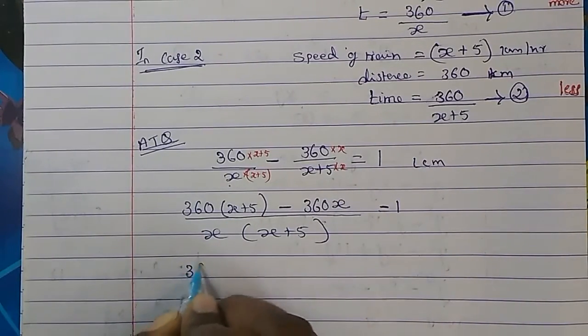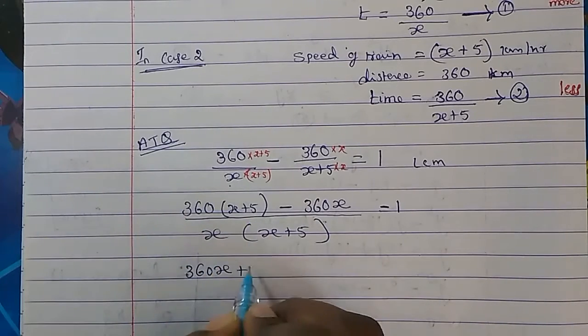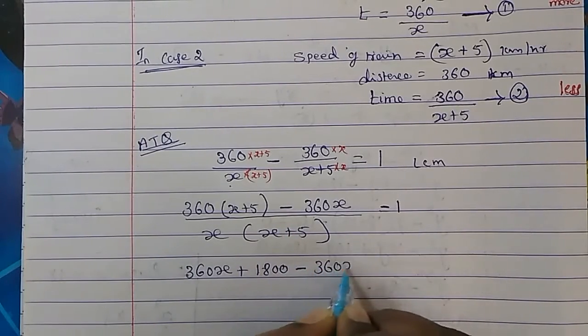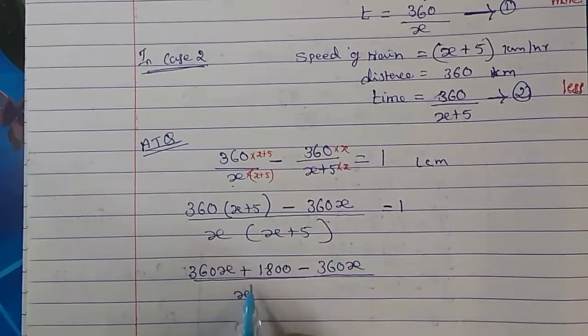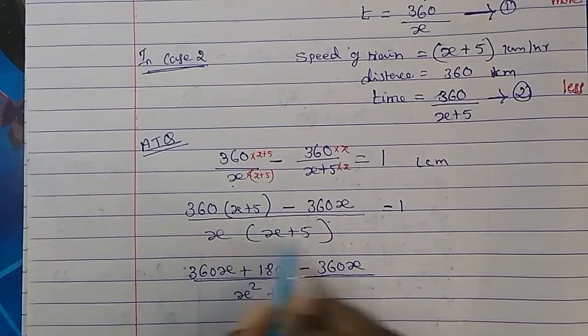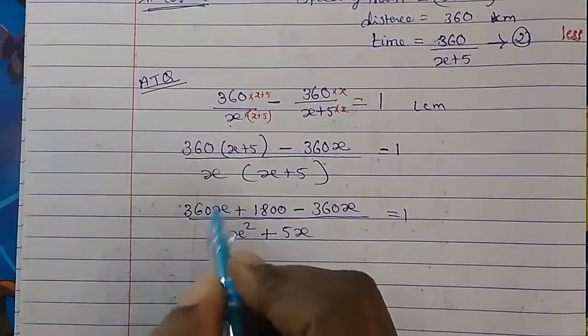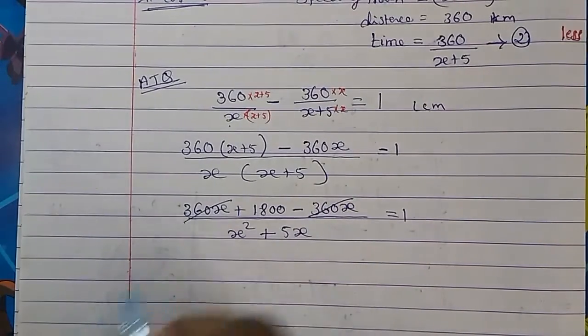So let's solve this. 360 into x will give us 360x plus 360 into 5. When you multiply, you will get 1800. Then this is x into x, x square plus x into 5, 5x, equal to 1. 360x, 360x: this is in minus, this is in plus, gets cut.